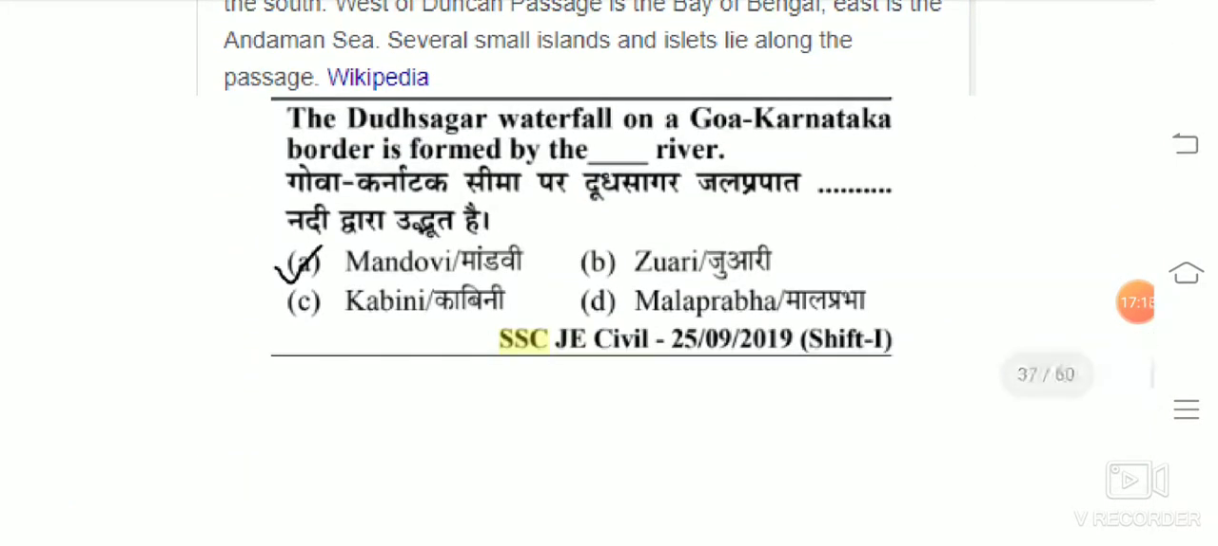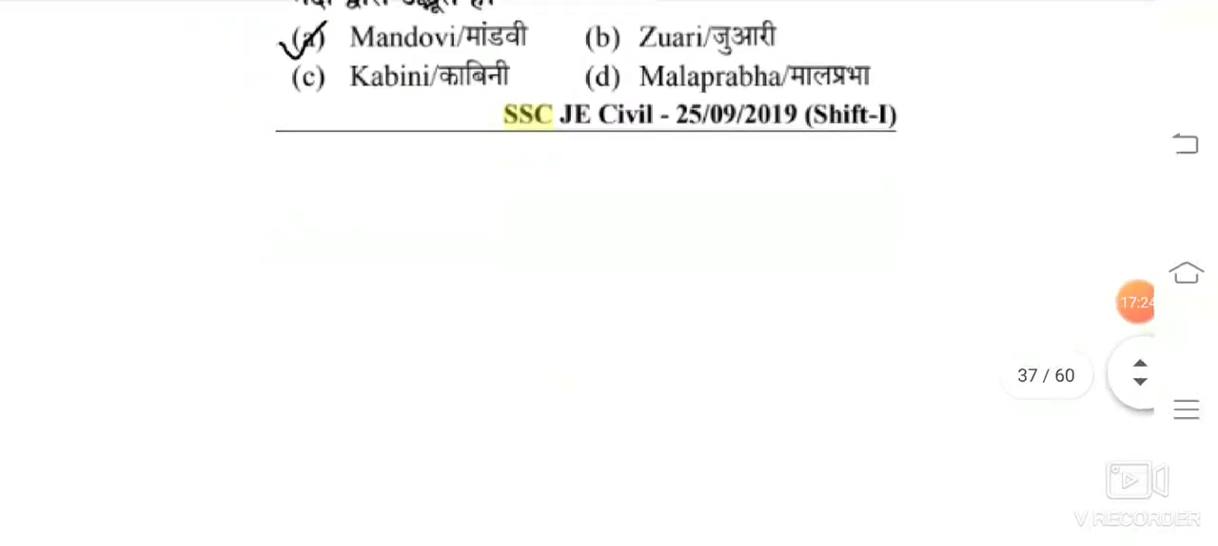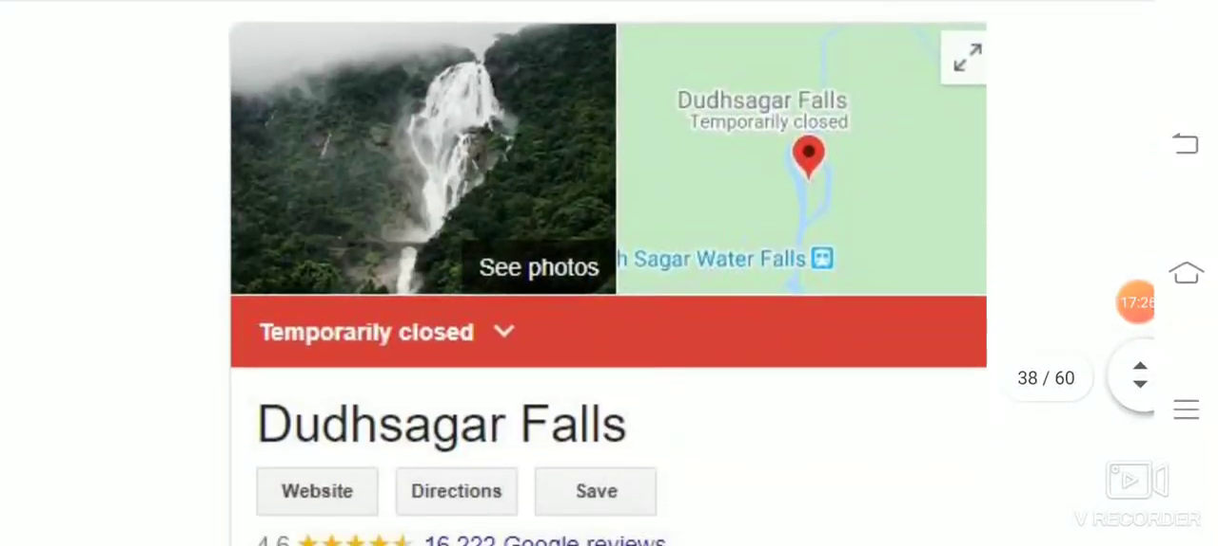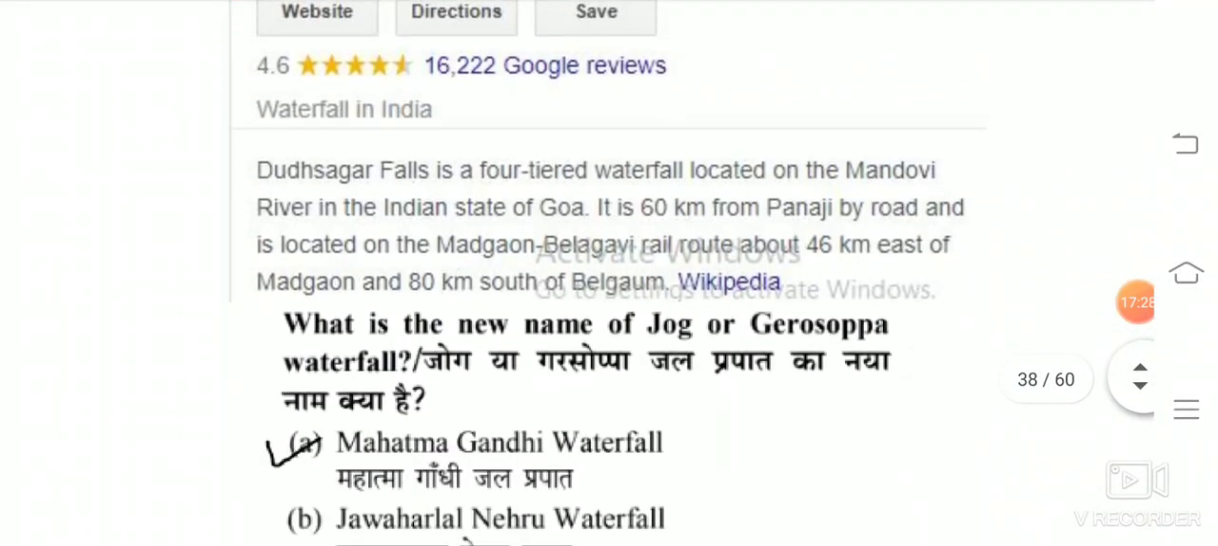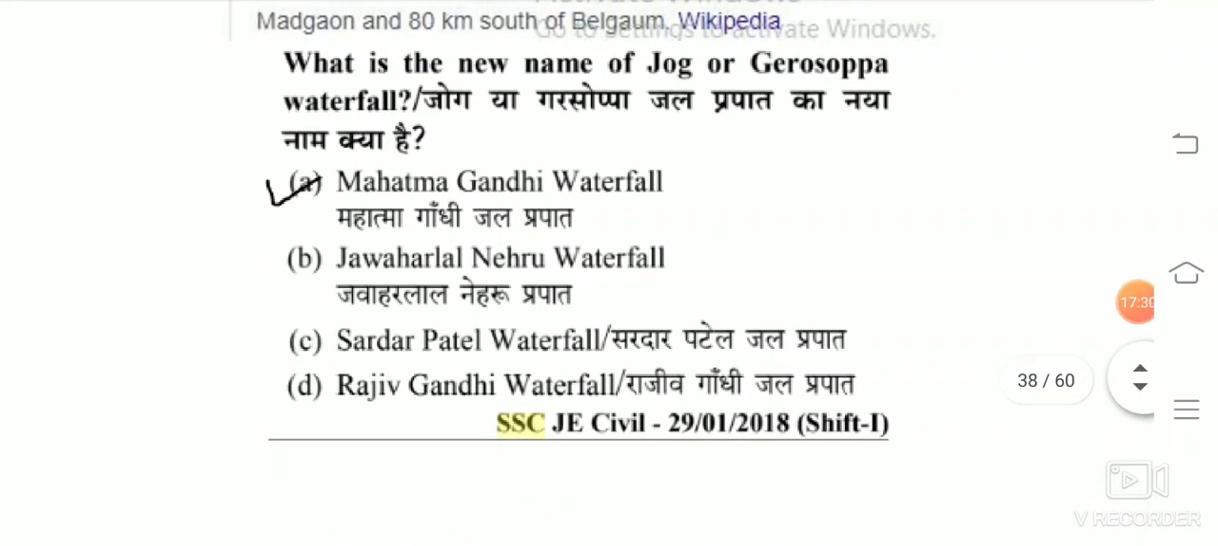The Dudhsagar waterfall on the Goa-Karnataka border is formed by which river? So the Mandavi river is there. What is the new name of Jog or Gersoppa waterfall? The answer is Mahatma Gandhi waterfall.